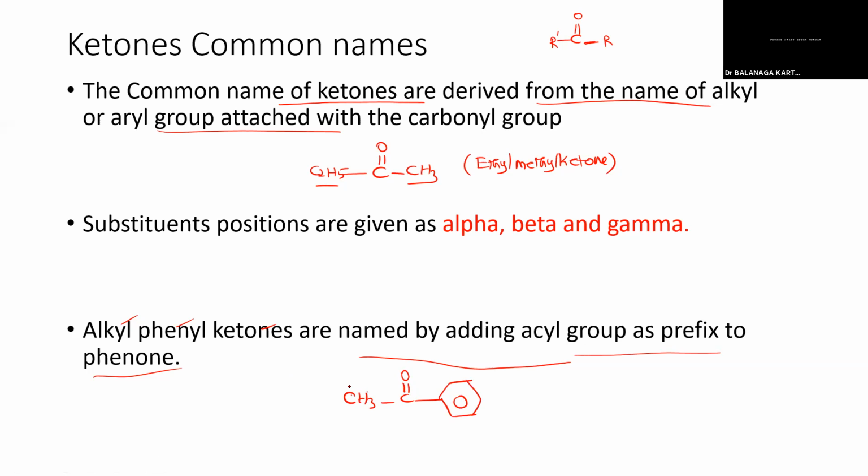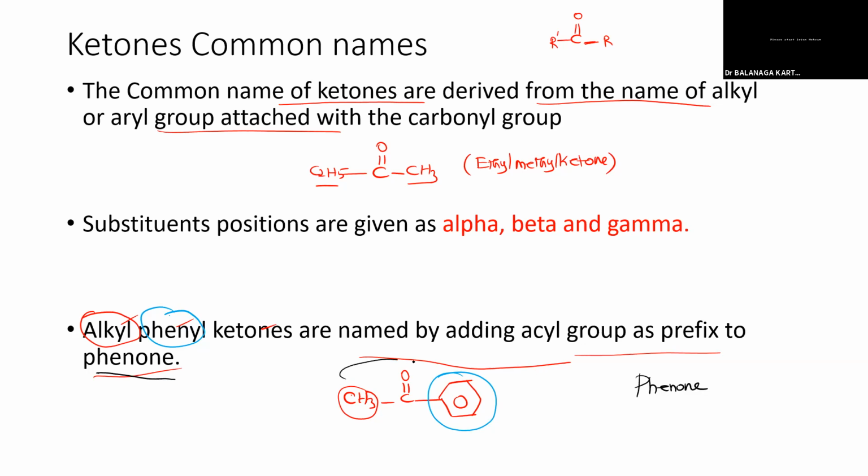This is an alkyl group, and this is an aryl group, or phenyl group. Alkyl aryl is coming, so we have to name it with phenone. This should end with phenone.